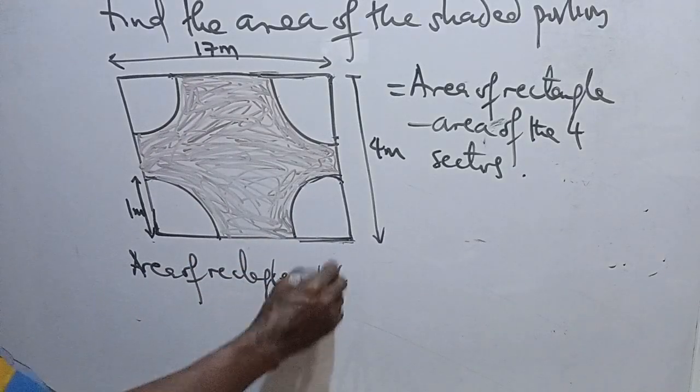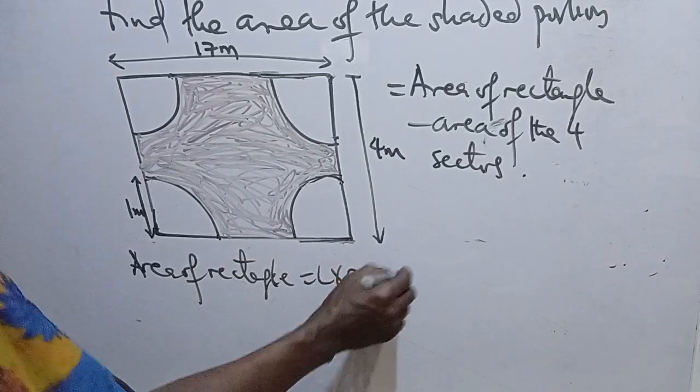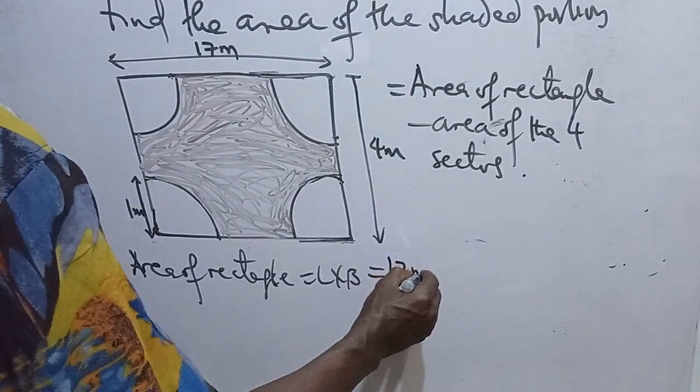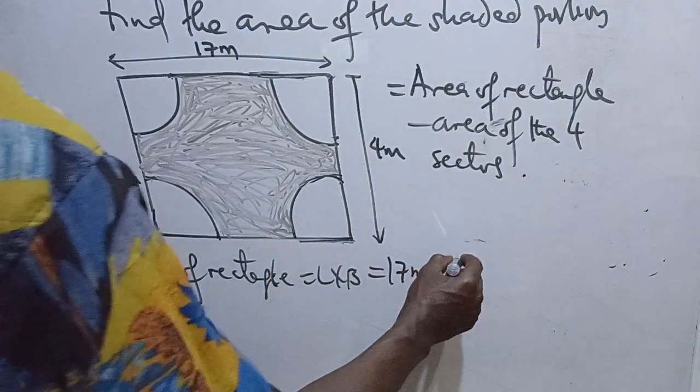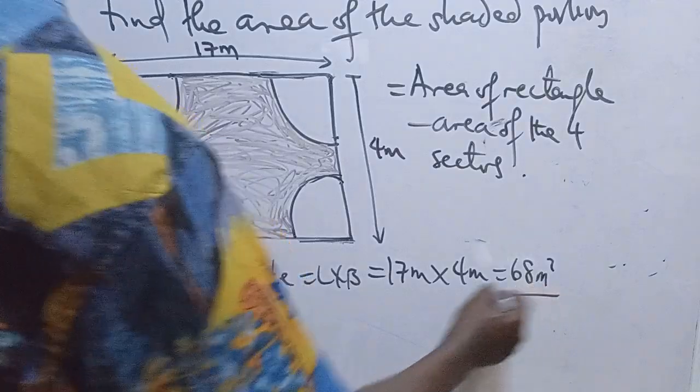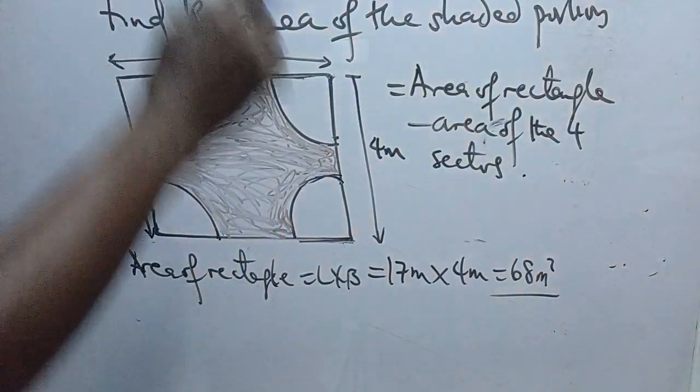is length times breadth. Let's find that here. Our length is 17 meters, then our breadth is 4 meters. So everything is 68 meters squared. That's the area of the rectangle.